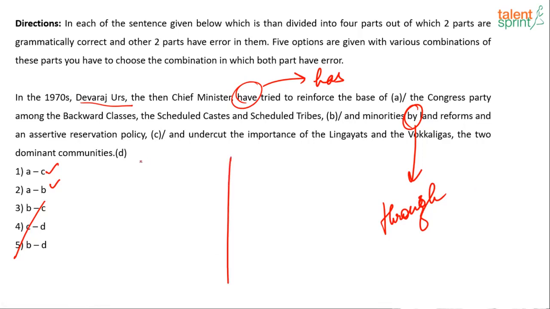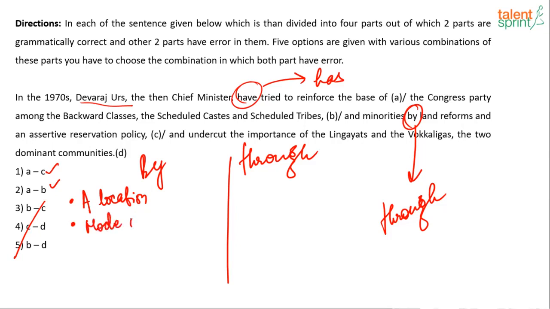So let's just quickly go through the difference between by and through. When do we use by and when do we use through? Does anyone have any idea? I'll give you all the usage of by. It is used as a location, by this place, next to something. Mode of transportation, by car, by bike. A time period, I'll be home by this time.